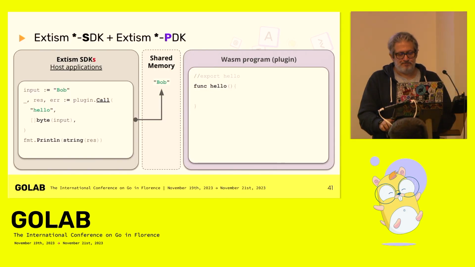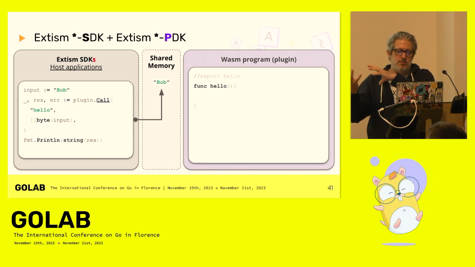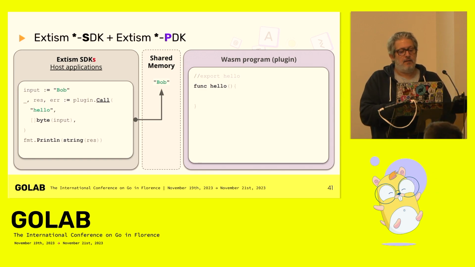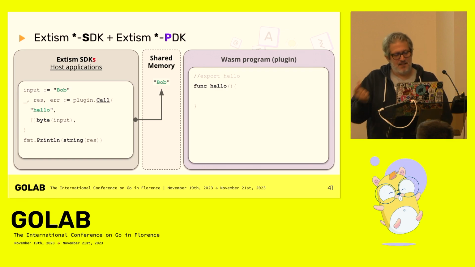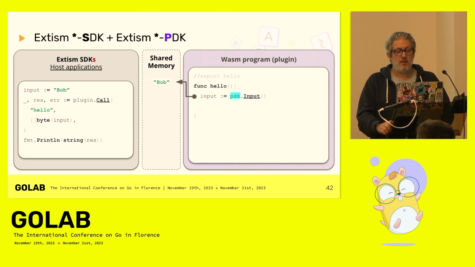How does it work? It's pretty easy, and it's the same principle with the shared memory. On the left is the host application. So you just have to use the plugin call method with the name of the function and with the parameter. Most of the time it's a string, and you cast it into an array of bytes. Then the call will copy the string into the shared memory.